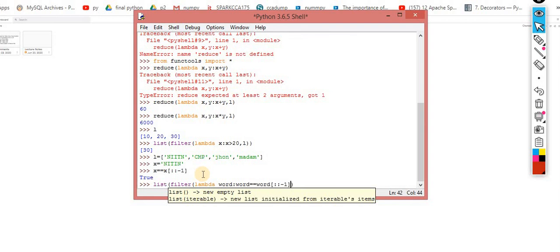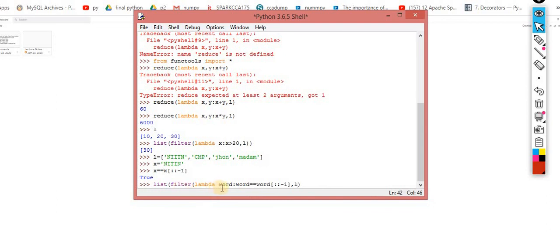If it is true, then return whatever is based on this condition. So now what is happening over here? In the first case the word is Nitin, and then I am checking this condition, word double equals word colon minus 1. If this criteria is true, then filterize it.